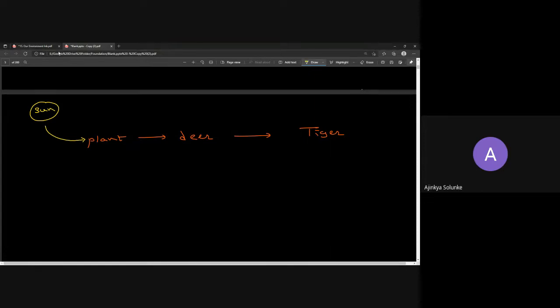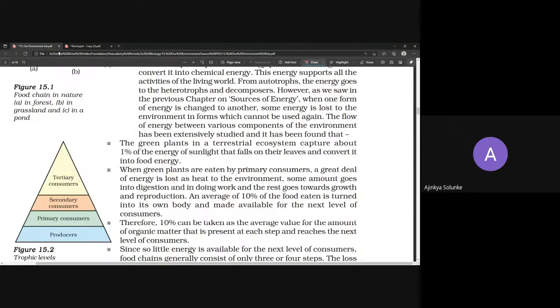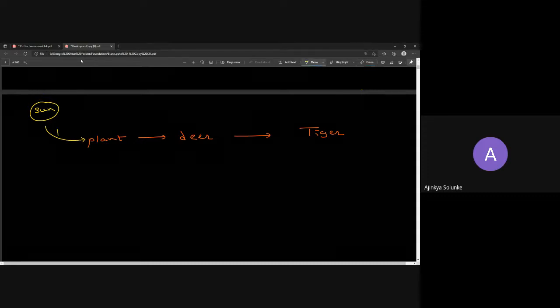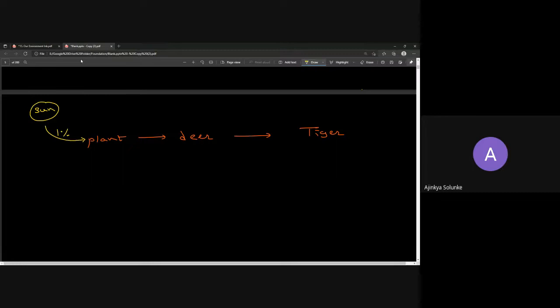So we want to know how much percentage is being transferred. Green plants are able to convert 1% of the energy of the sun. Suppose sun is able to give 100 joules of energy. So how much is the plant getting? Only 1 joule. So technically, plant is able to convert only 1% of the energy. Okay. Do you think it's high or low? What do you think? Your personal opinion.